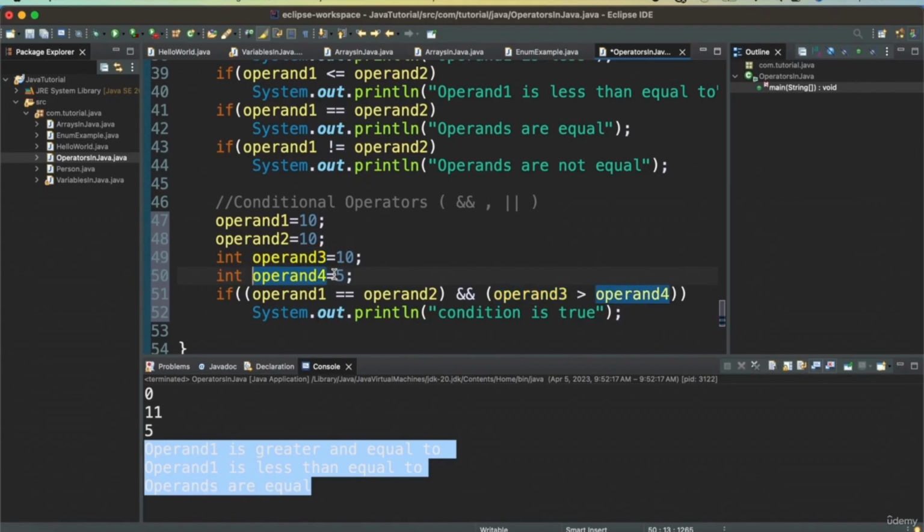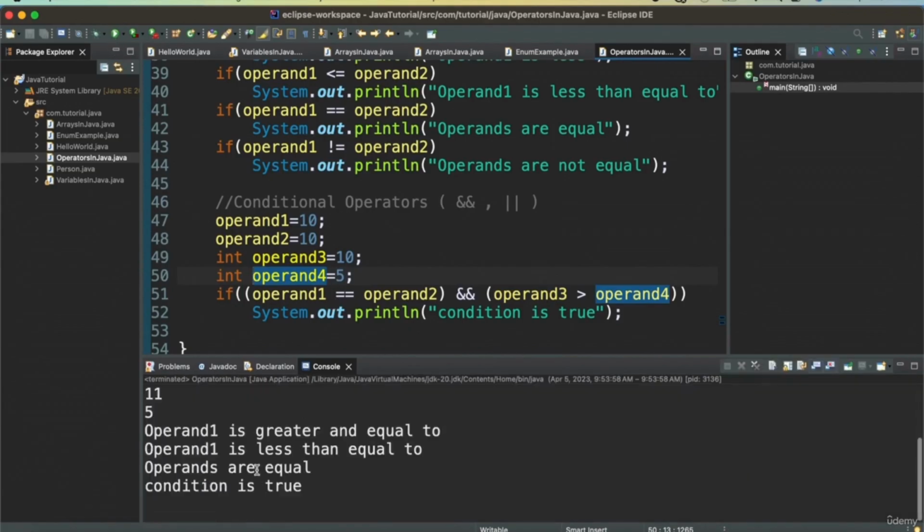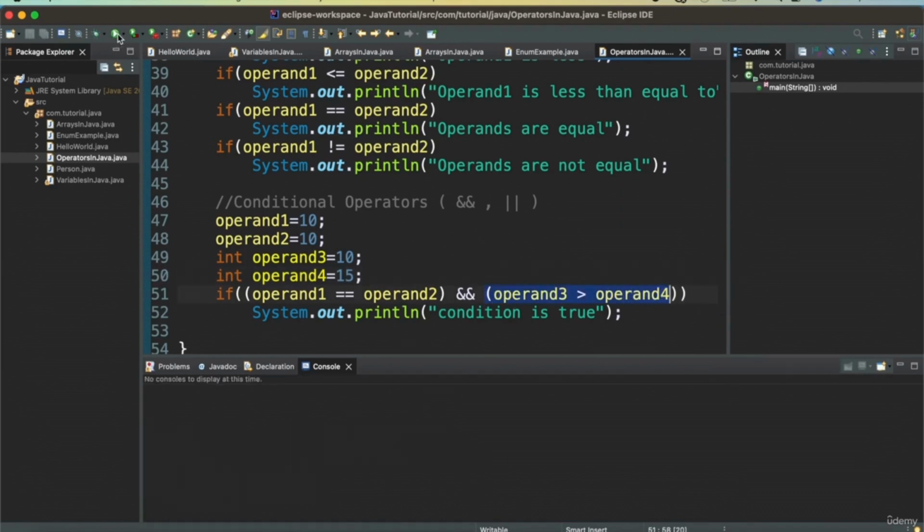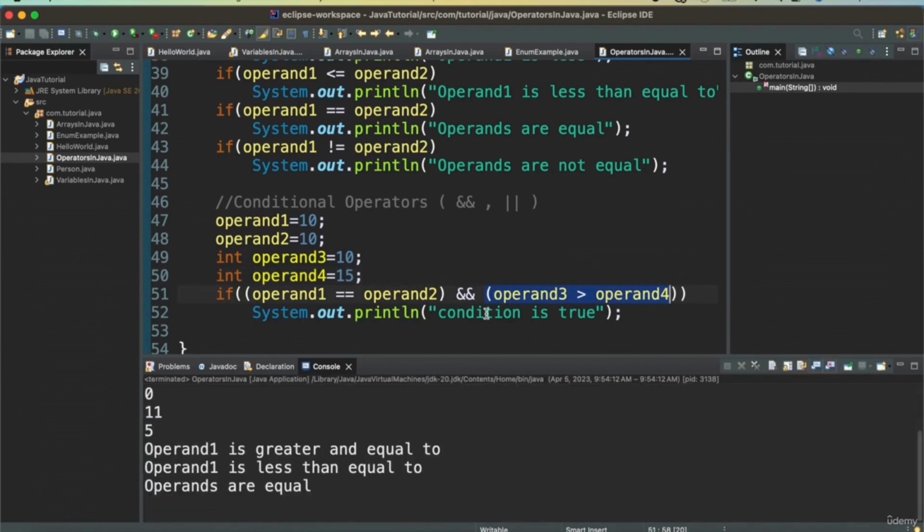Compiler was complaining because it wasn't defined. Now that we have defined it, we can run this and say that this condition is true. If we change this value and make it 15, then the second condition will be false, in which case this value won't be printed. So we won't have condition is true.